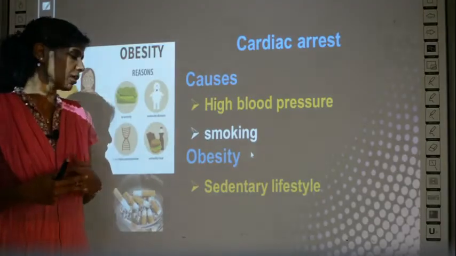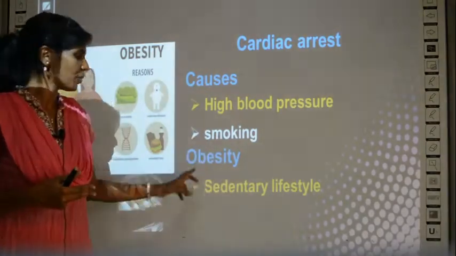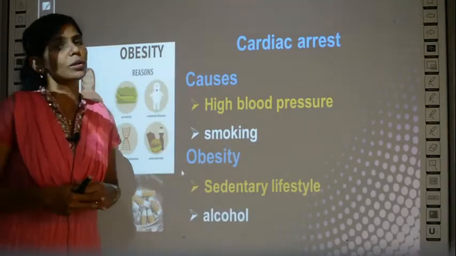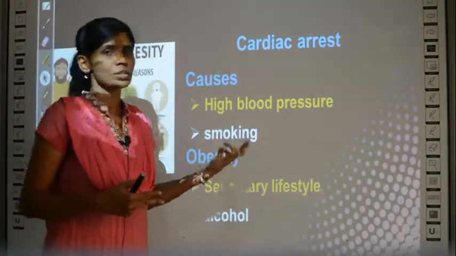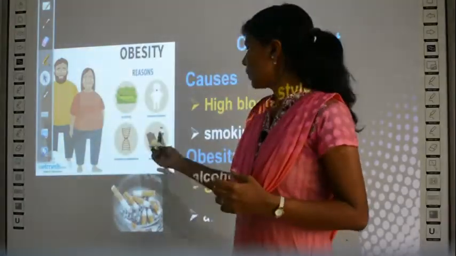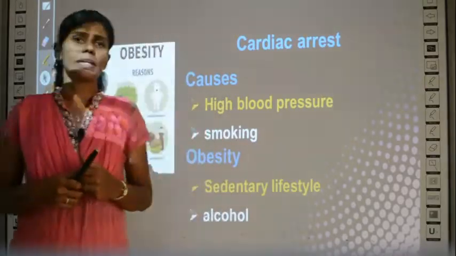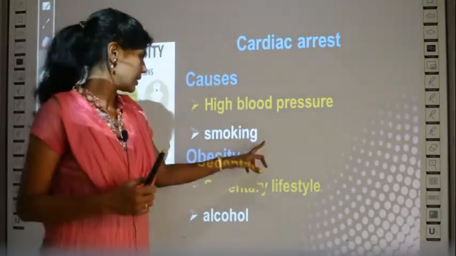Chances are there. And if the lifestyle, the way of eating and sleeping, is not good, then also the person may easily get cardiac arrest. And people who drink more will also get cardiac arrest easily.